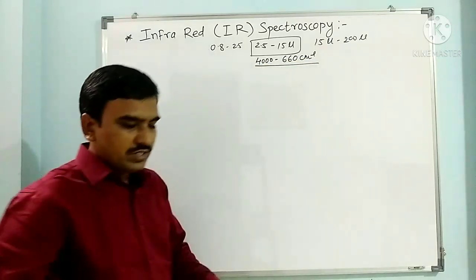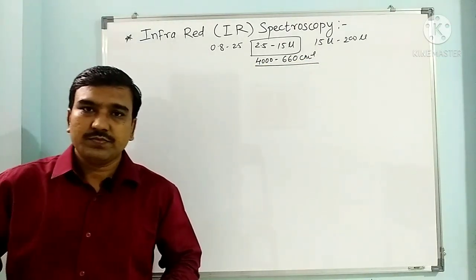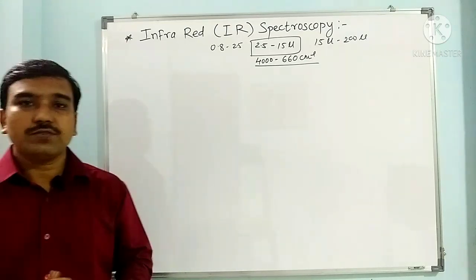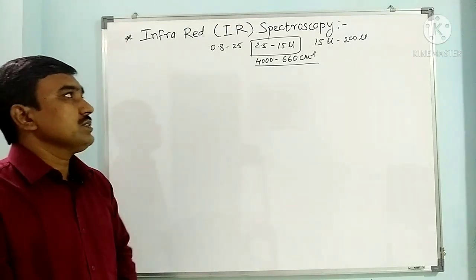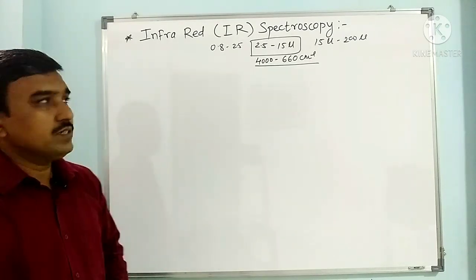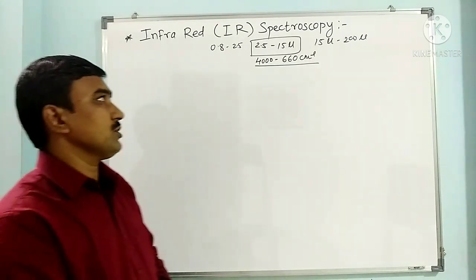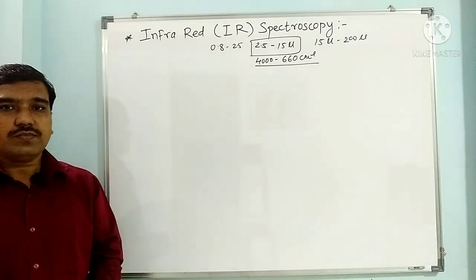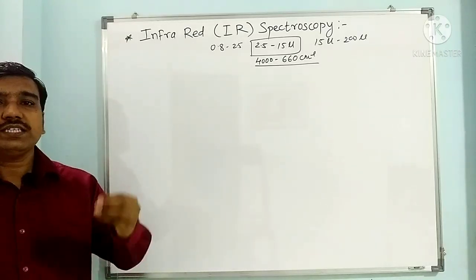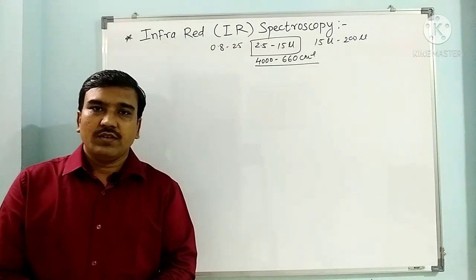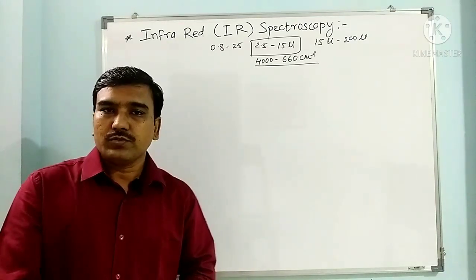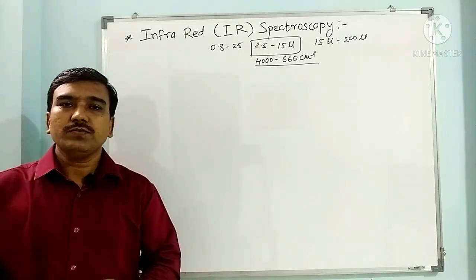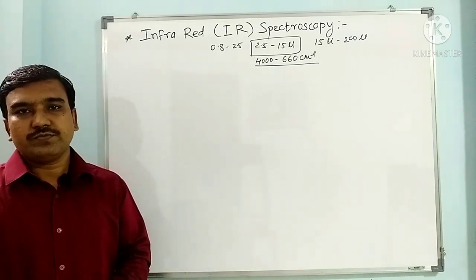Wave number means the number of cycles per centimeter. We have seen in the introduction of spectroscopy what wave number is and what frequency is. Now this is the main region of infrared spectroscopy, that is 2.5 to 15 micron. Now how is the IR spectrum recorded, and what is the use of IR spectroscopy? IR spectroscopy is very important for the identification of functional groups of the organic compound.